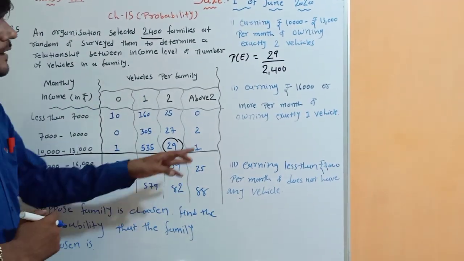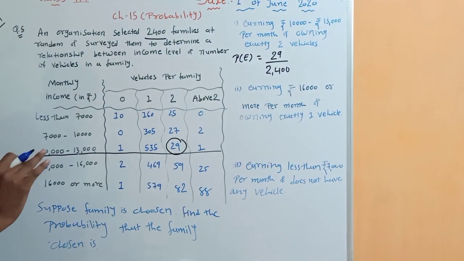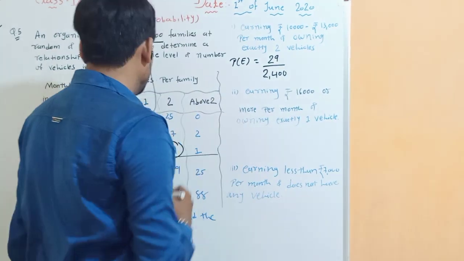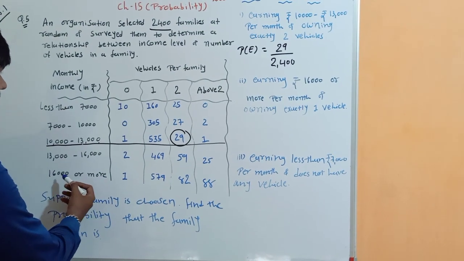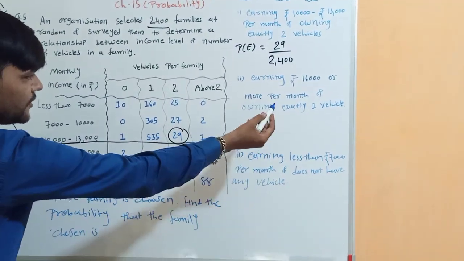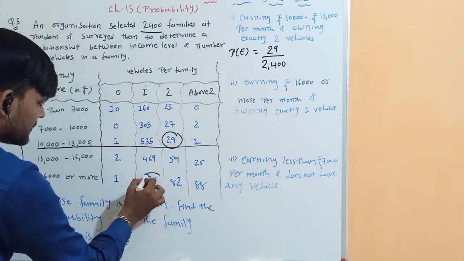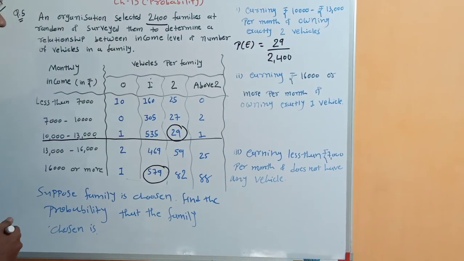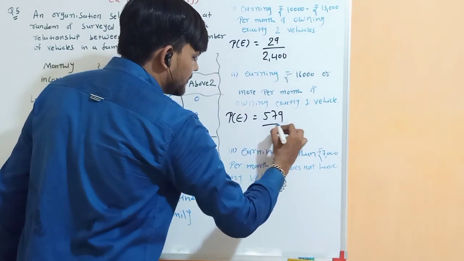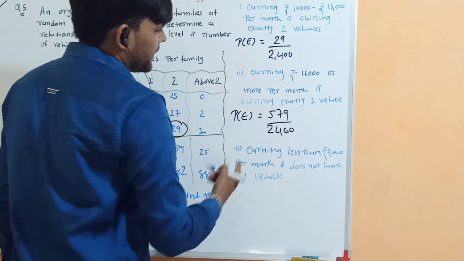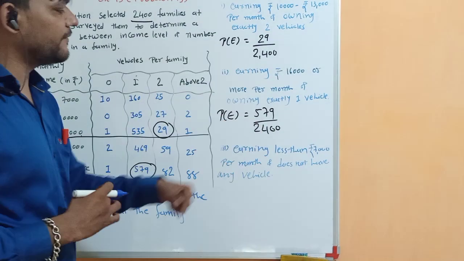Now second, earning rupees 16,000 or more per month, and owning exactly one vehicle. So earning 16,000 or more means we have to check the last row, and the number of vehicles is exactly one. So 16,000 or more and exactly one vehicle gives you number of families 579, and the total number of families is 2,400. Again 579 is a prime number, so reduced form is not possible, this is the final answer.